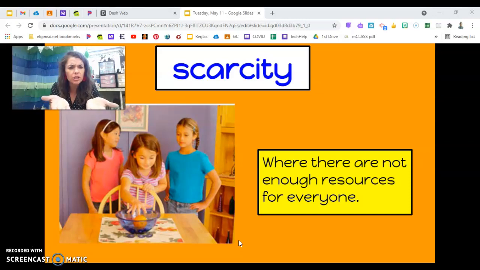What do you see in the picture? What is there not enough of? Oranges. When there's not enough resources for everyone, we say that they are scarce. And today, our money is scarce, boys and girls. So let's move on to video 2, and you will show me what 2 goods you're going to buy.